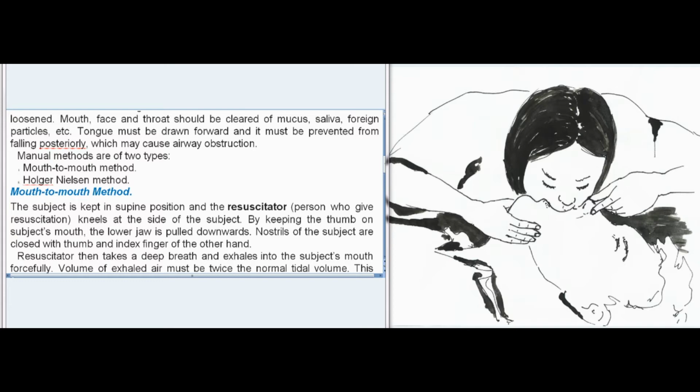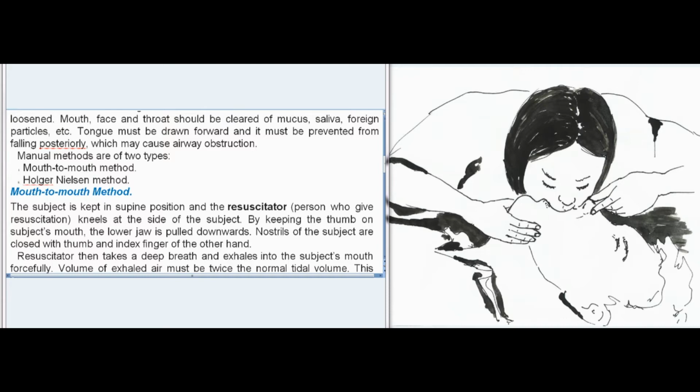Mouth-to-mouth method. The subject is kept in supine position and the resuscitator, person who gives resuscitation, kneels at the side of the subject. By keeping the thumb on subject's mouth, the lower jaw is pulled downwards. Nostrils of the subject are closed with thumb and index finger of the other hand. Resuscitator then takes a deep breath and exhales into the subject's mouth forcefully. Volume of exhaled air must be twice the normal tidal volume.